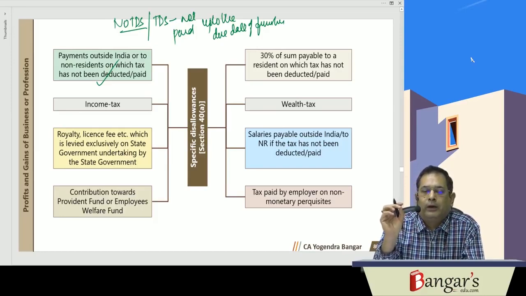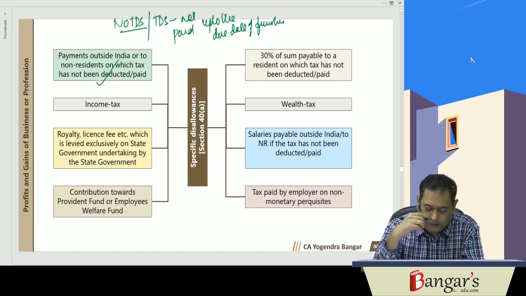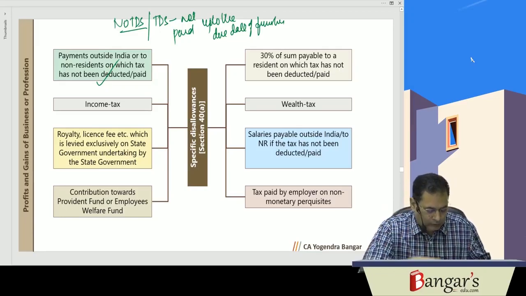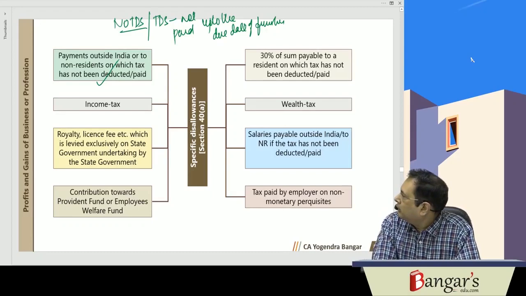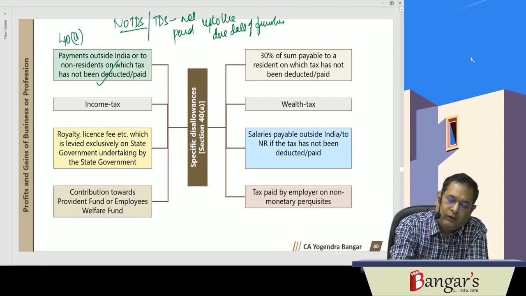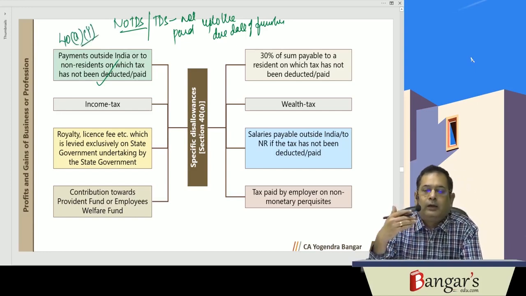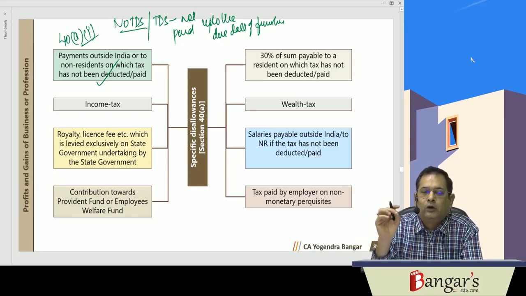If tax has not been deducted at source or after deduction, the same has not been paid on or before the due date of furnishing the return of income, in that particular circumstance, such expenditure will not be allowed as deduction. That expenditure will not be deductible. That has been provided in section 40(a)(i). Now, in case subsequently tax is deducted at source and deposited in the subsequent year, or the same has been deposited after the due date of furnishing the return of income, then the expenditure which was disallowed will be allowed in the previous year in which the tax is so deposited.